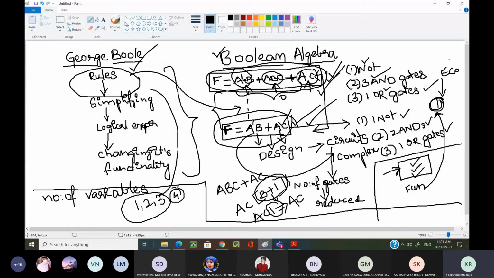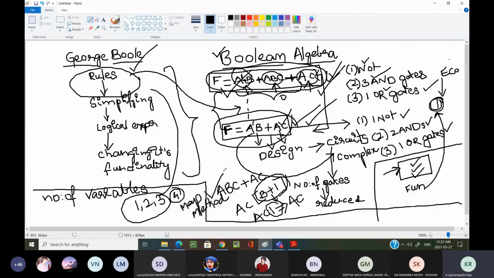If 4 or more variables are there, there is another approach to simplify this kind of logical expression. The second method we can call the map method, the simplified or easiest method. One more method to reduce the given logical expression into a simplified version is the map method, or simply the Karnaugh map method. That we are going to see in our future sessions, at the end of unit 2.